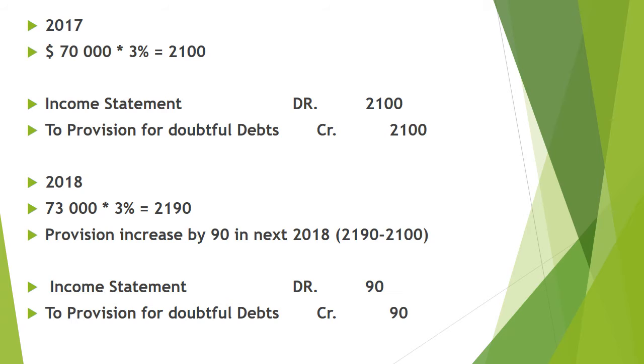Debit to income statement, credit provision for doubtful debts, 90.